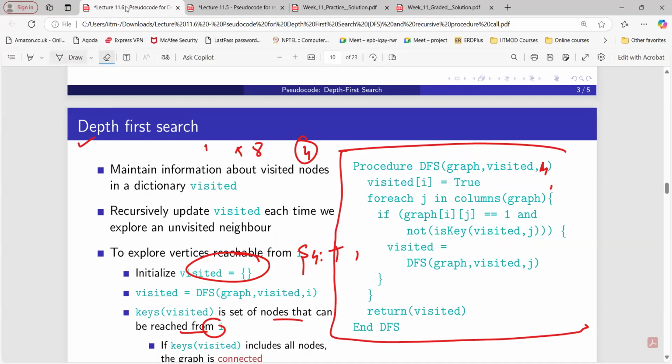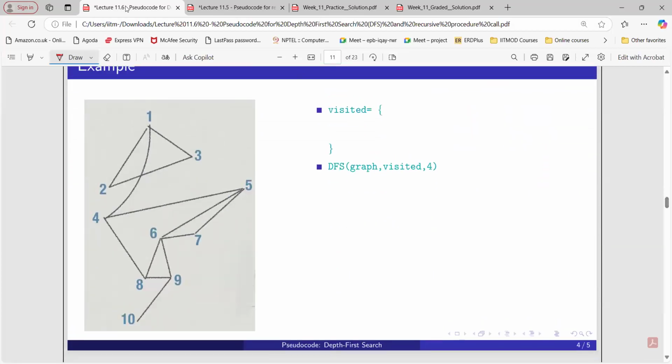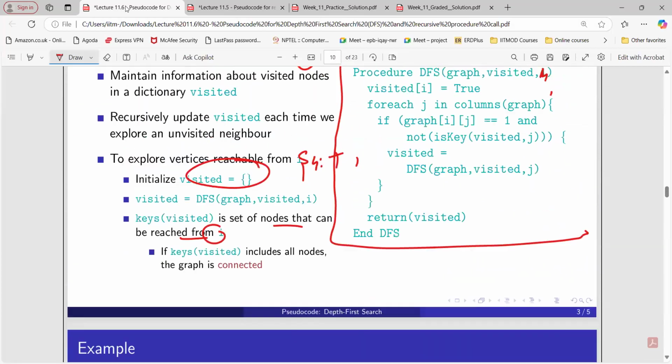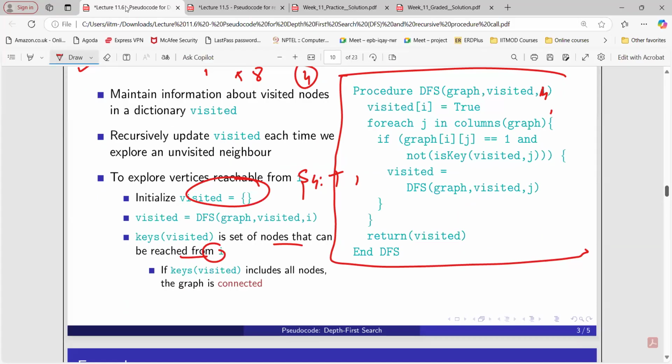But in the pseudocode, nowhere is it mentioned after this J has been visited, which order is supposed to move to next? Yeah, so that is not there. See, we can follow any order, but if the question mentions one, then we have to follow that only.